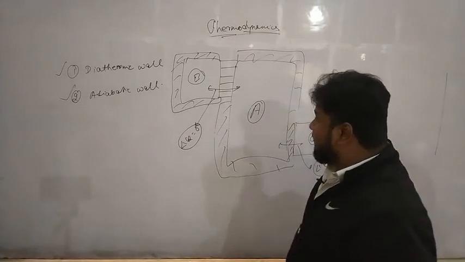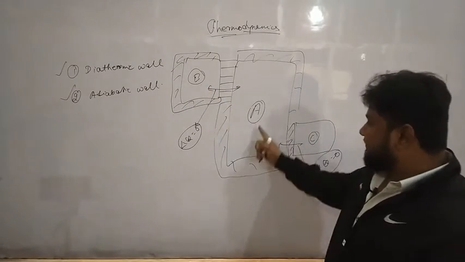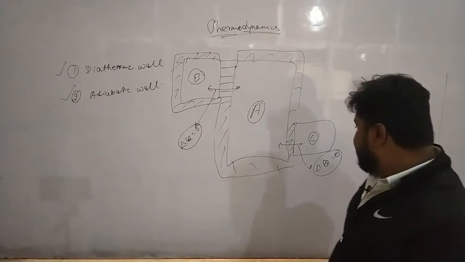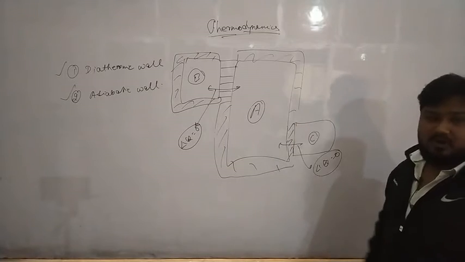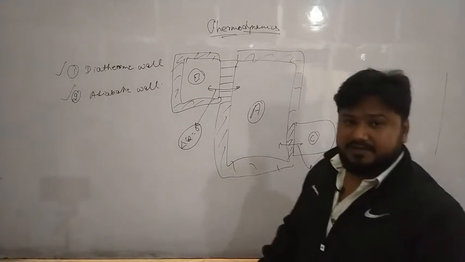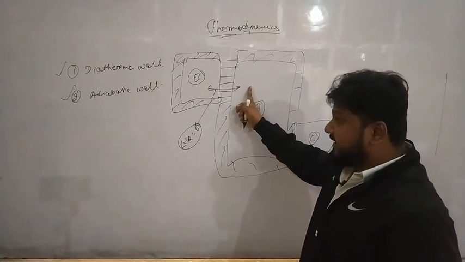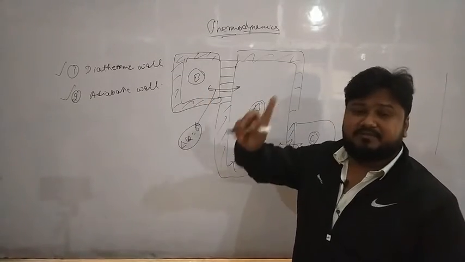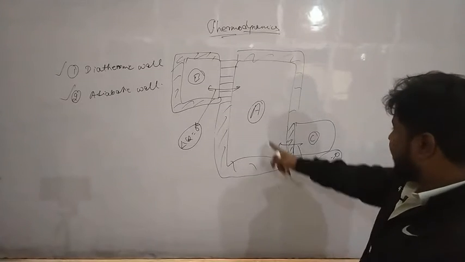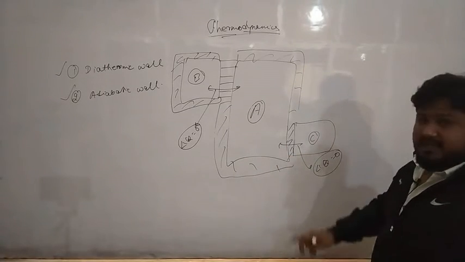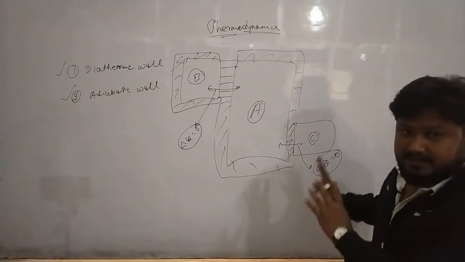What I said: when body B is in contact with body A, there is no transfer of heat. Body C is in contact with body A, again there is no transfer of heat. So in this situation I should say that body A is in thermal equilibrium with body B, and body A is in thermal equilibrium with body C. This is what we find.